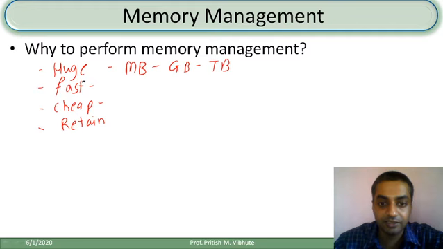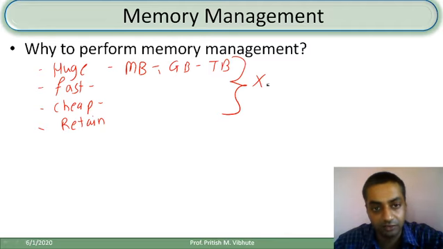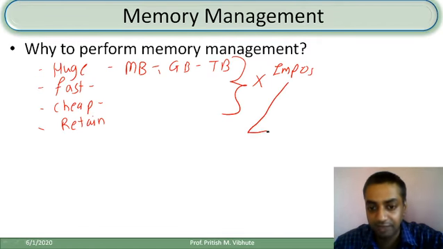But the problem here is, can I have all these properties in one memory? The answer to the question is that it is highly impossible. Having all these properties in one single memory is almost impossible. So what are we going to do? We are going to perform memory management. So in memory management, what do we used to do?